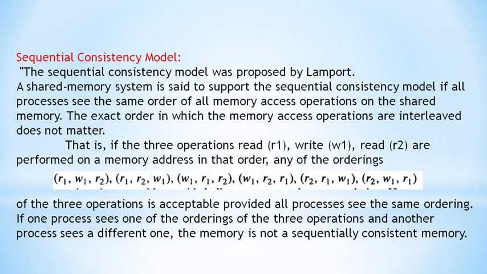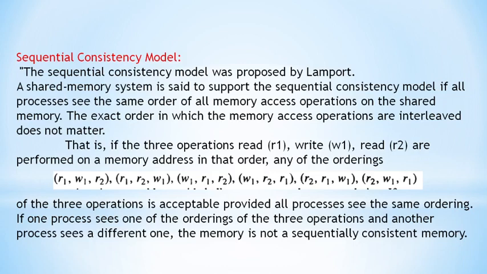This model was proposed by Lamport. Suppose three operations are performed on a memory address in a particular order: R1, W1 and R2, where R1 is a read operation, W1 is a write operation, and R2 is a read operation. So these are the three operations performed on the memory address in that order. Any of the orderings of these three operations is acceptable.